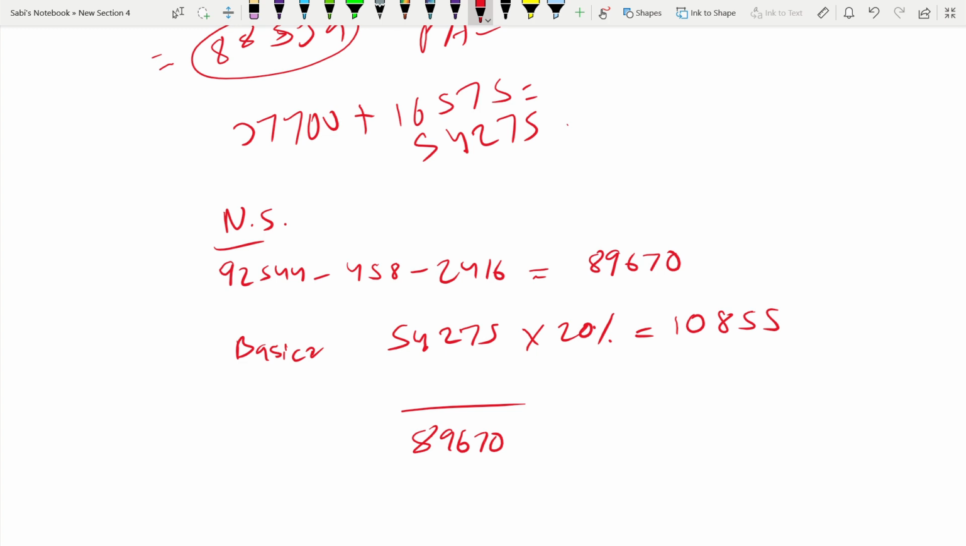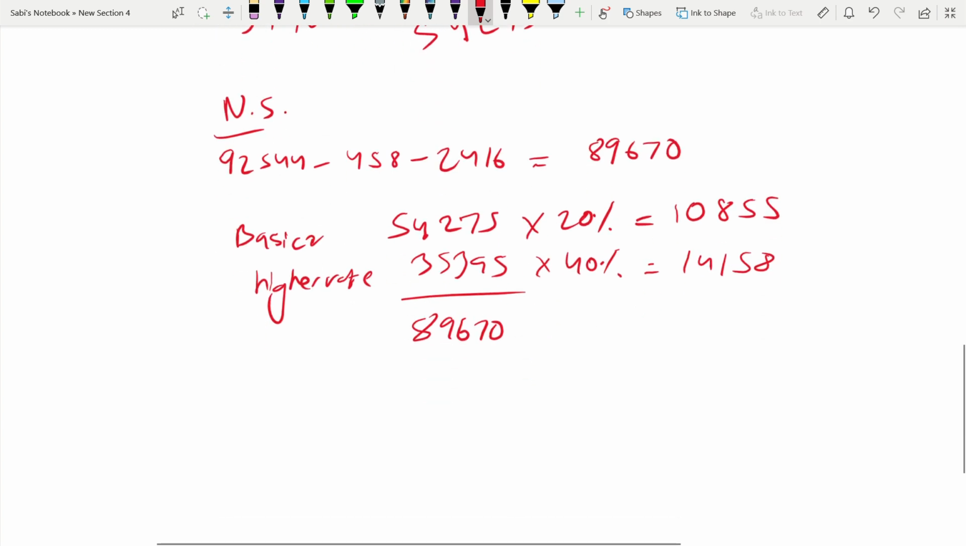89,670, so the balance 35,395 would be taxed at 40%. 14,158. This is at higher rate. Now we are coming to the savings. Savings nil rate band is available. So this entire amount 458, because the savings nil rate band is 500. He's a higher rate taxpayer. You understanding? This is 458.